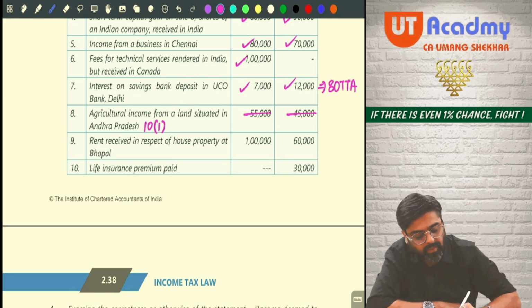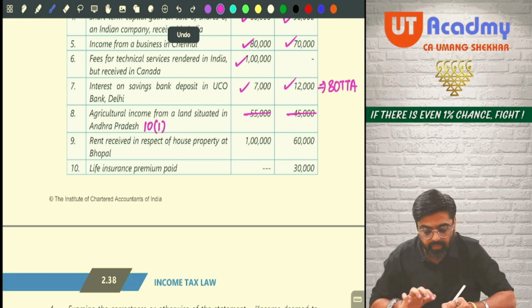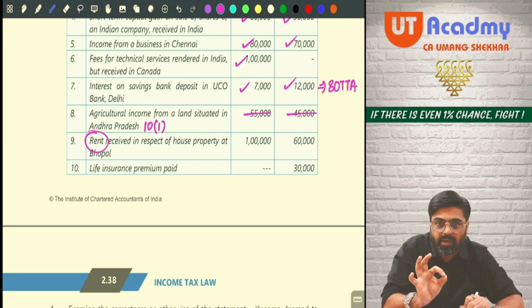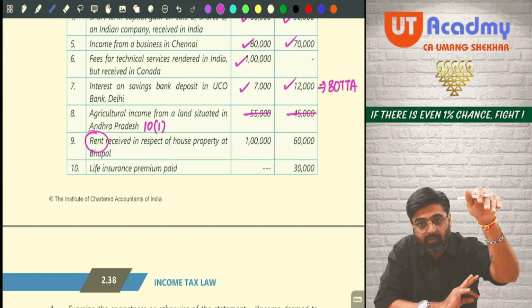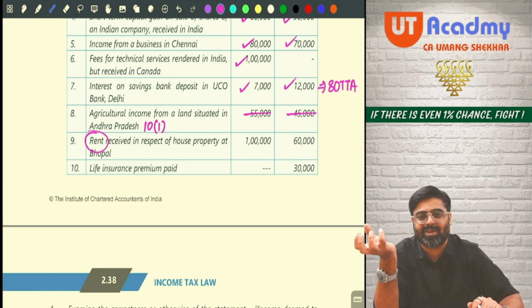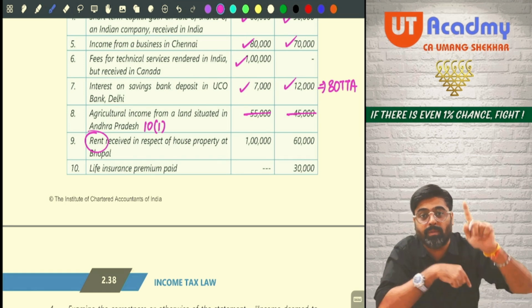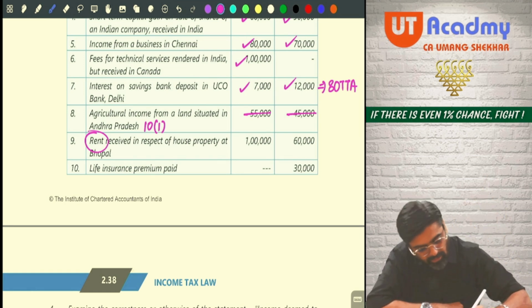Rent received in respect of house property at Bhopal. Wait. What are they saying? They are saying rent. Rent means this is income which will be taxable under the head house property. But from that, we are supposed to take 30% standard deduction also. They are not saying that this is computed income under the head house property. So we are supposed to take 30% standard deduction. And then whatever balance remains, that balance will be fully taxable because the property is situated in India. This is Indian income. It will be taxable for both.